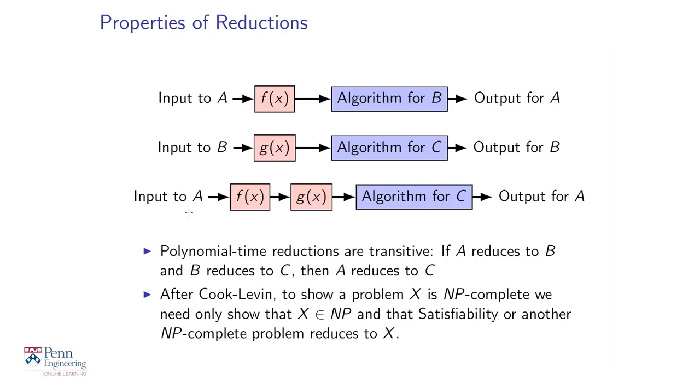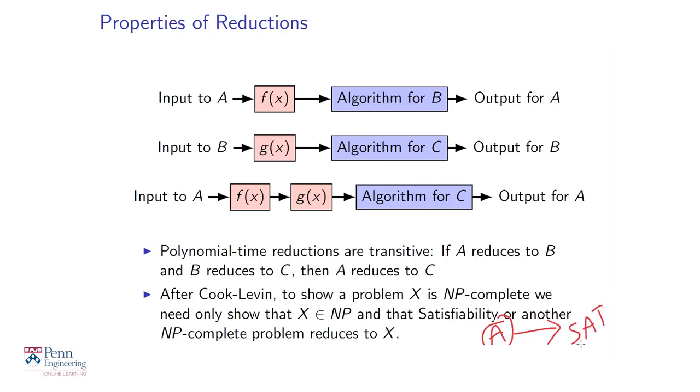Now, to show a new problem X NP complete, our task is a lot simpler. We just have to show that X is in NP, and then show that satisfiability itself reduces to X. And that's all. Because if you show satisfiability reduces to X, then see what happens for any other problem A in NP. So if you have problem A in NP, by the Cook-Levin theorem, we already know that it reduces to satisfiability. Let me write it as SAT.